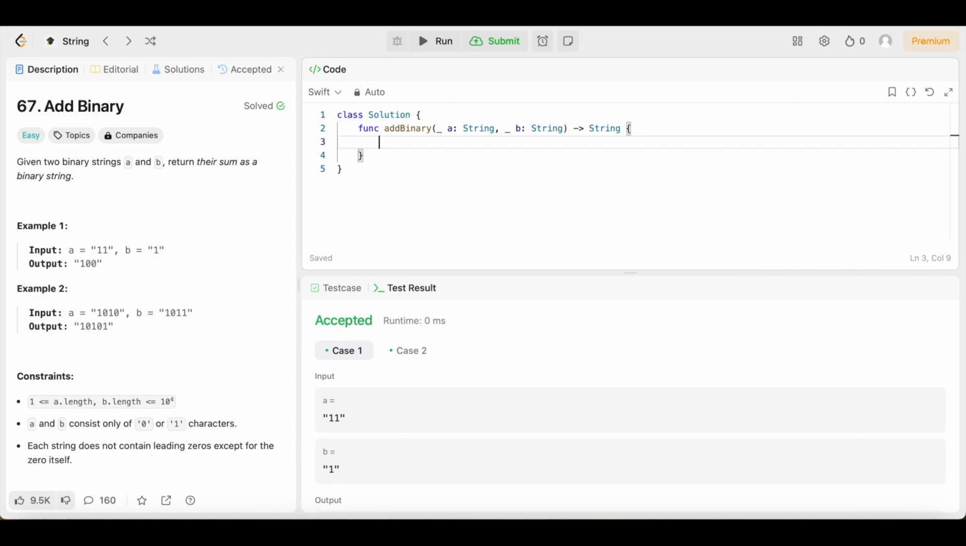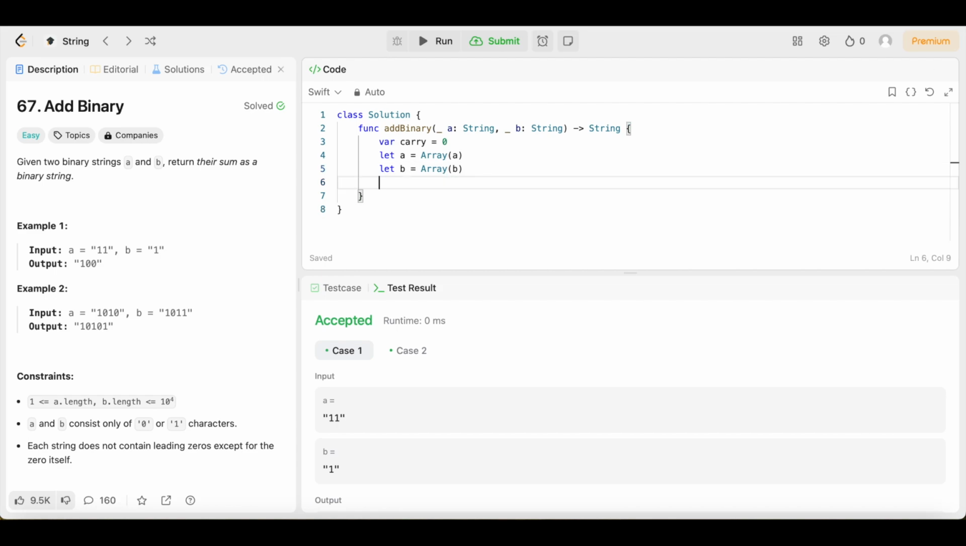So the first thing we're going to do is declare a variable called carry. We're going to set that equal to 0. Then we're going to declare a constant. It's going to say let A equal an array of A. Then we're going to do the same thing for B. We are going to say let B equal an array of B.